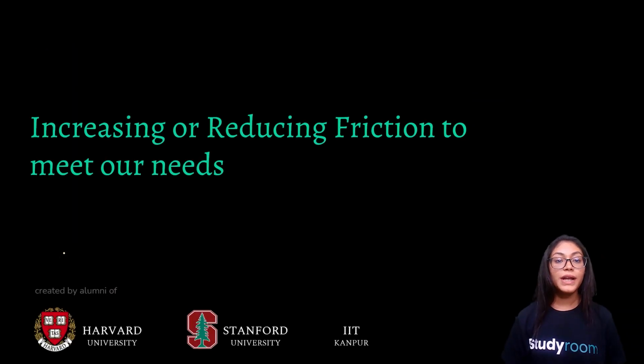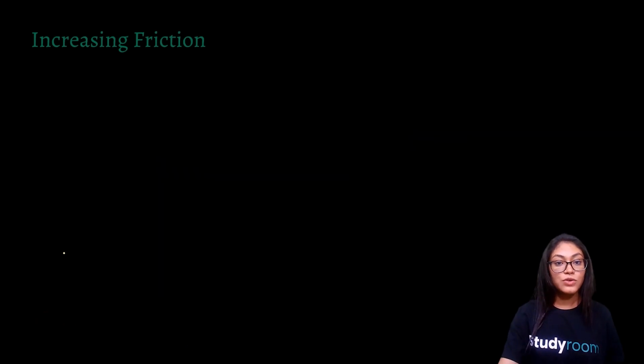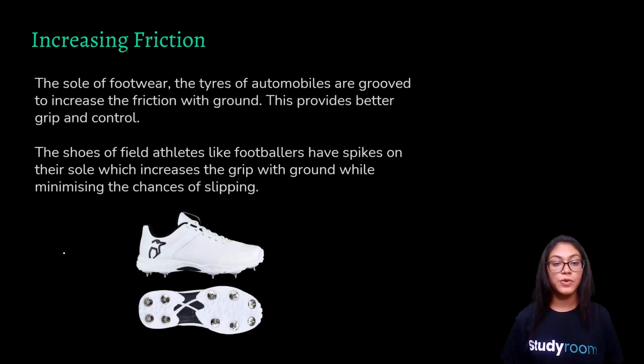Now, what can happen is that according to our convenience, we can either increase or reduce the friction, and that is basically to meet our needs, right? So let's see how does it happen. Firstly, how can we increase the friction?